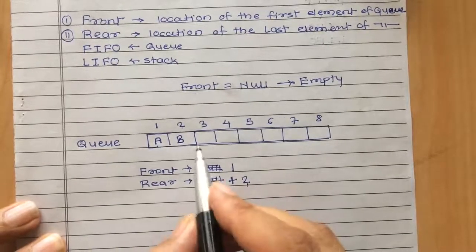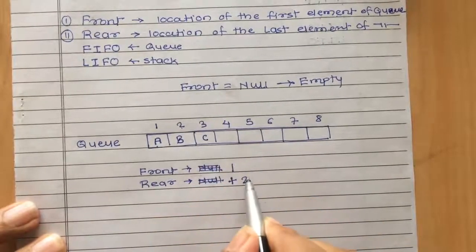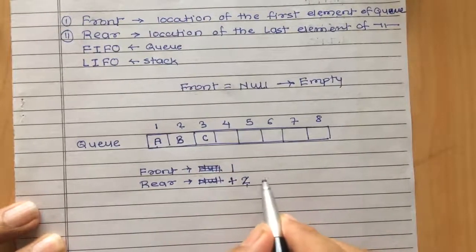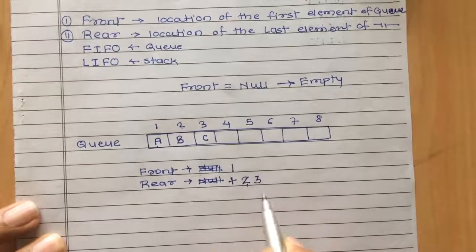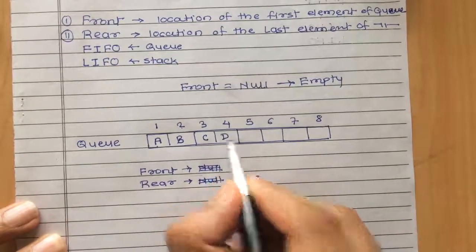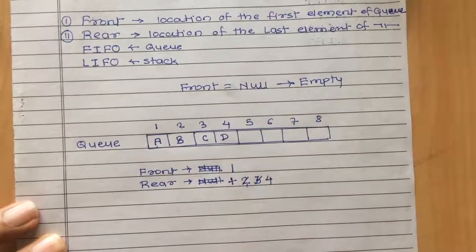Now suppose I add one more element, so I increase rear by 1, so rear becomes rear plus 1, that is 3. Suppose I have added one more element D, my rear becomes 4. So when you add any element, you have to increase your rear by 1. This is in case of insertion.